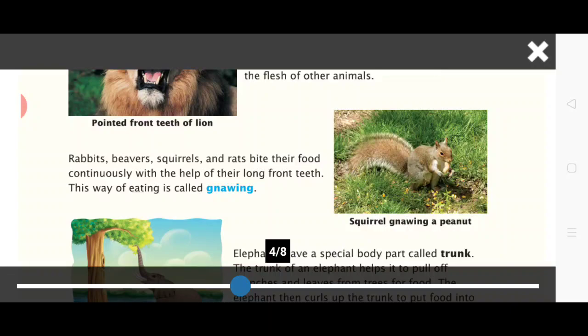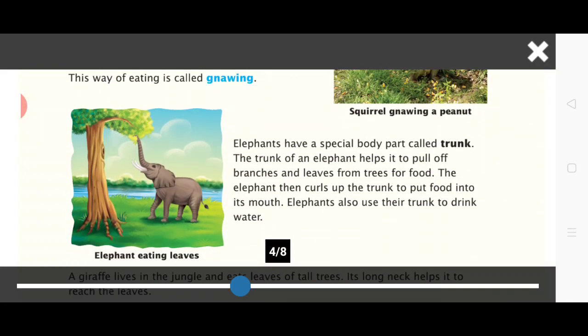Next, elephant. Elephants have a special body part called a trunk. Elephants use their trunk to tear off grass and branches and put them in their mouth. Elephants have large grinding teeth to chew and grind their food. They drink water with the help of their trunk.